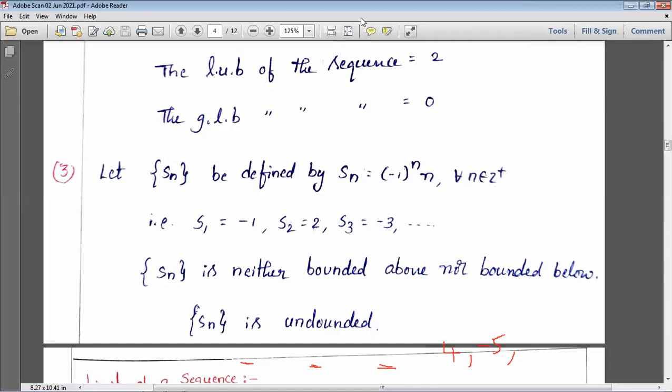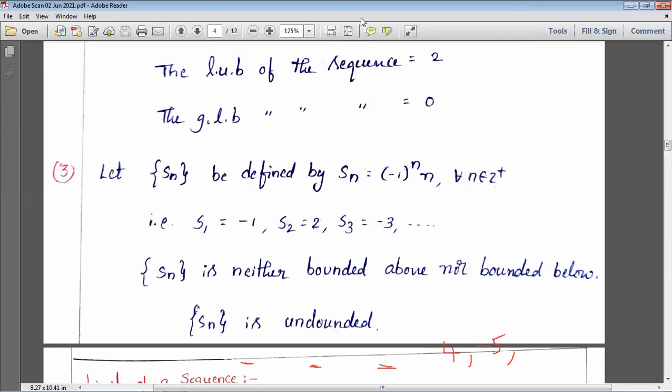So for saying boundedness, first we need to know the range of that sequence. If the range of that sequence is finite, then only we can decide whether it has a lowest one as well as a highest one. If you study BTech completely, then only you can say which is the highest percentage you got, in which semester, and in which semester you got the least percentage.